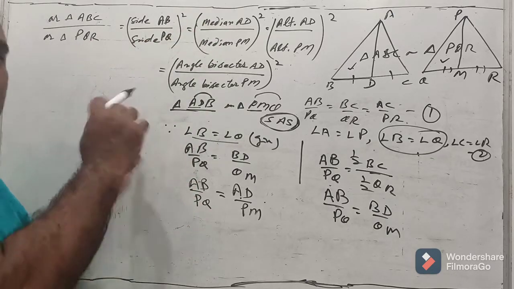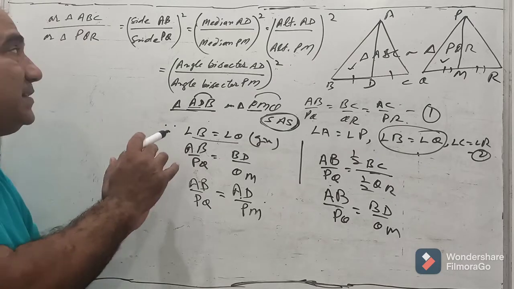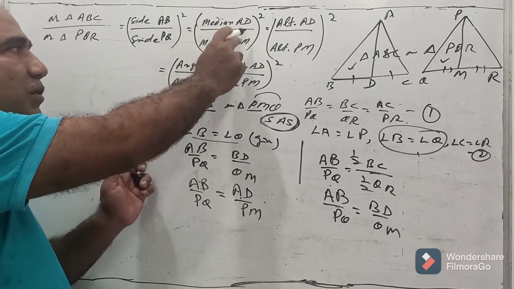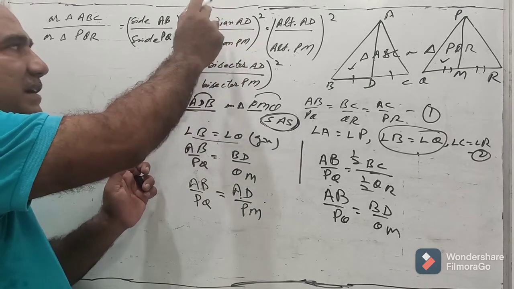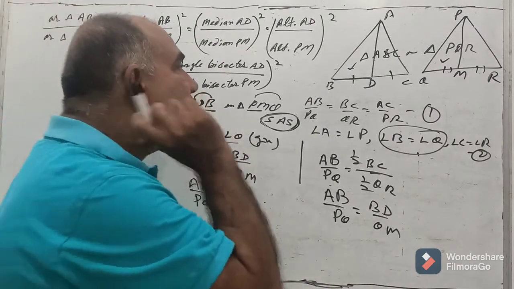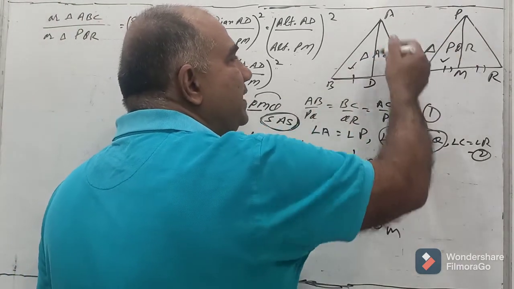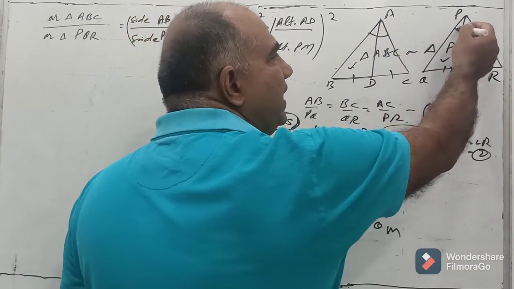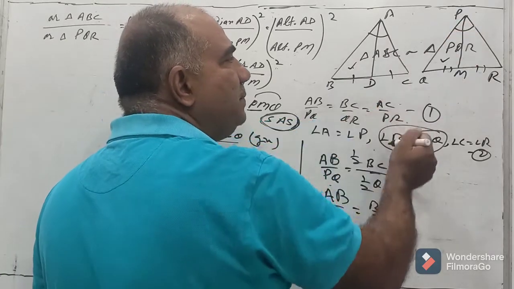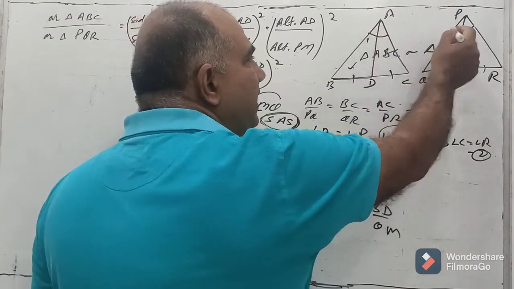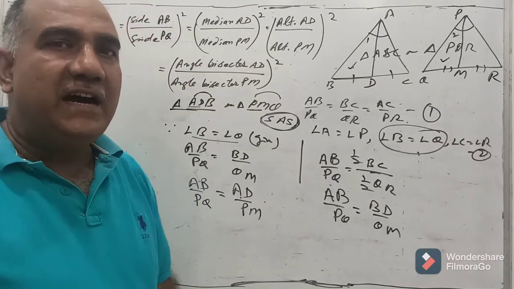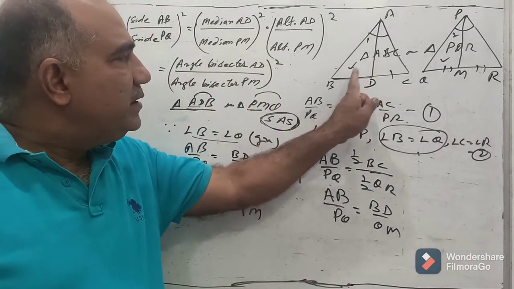So if the ratio of the areas of two similar triangles was equal to square of the ratio of their corresponding sides, that is also equal to square of the ratio of their medians. Similarly, at the time of proving AD and PM as angle bisector, we will say angle A and angle P are equal. So this will be half of A, that will be half of P. So let me call it as angle 1 and angle 2. So angle 1 and angle 2 also will be equal, because if two angles are equal, their halves are also equal.